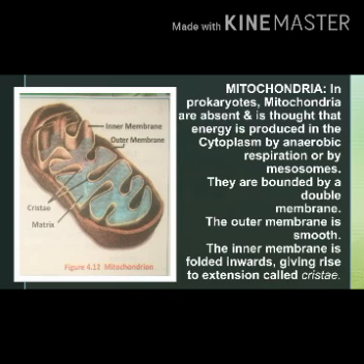Mitochondria are the powerhouse of the cell. Why do we call mitochondria the powerhouse of the cell? It is because they carry out respiration in the cell and produce energy in the form of ATP. ATP stands for adenosine triphosphate.